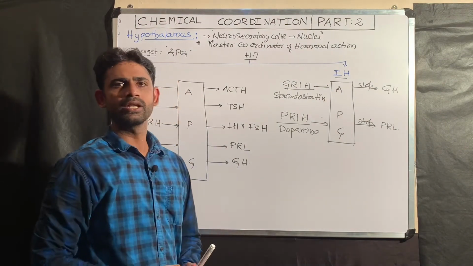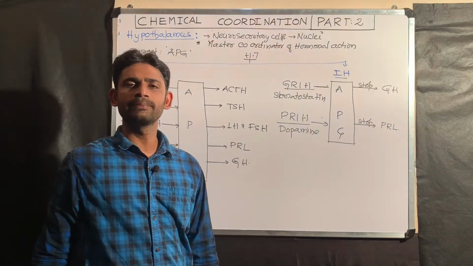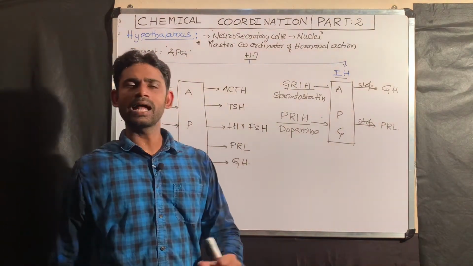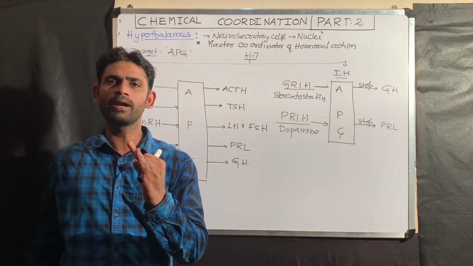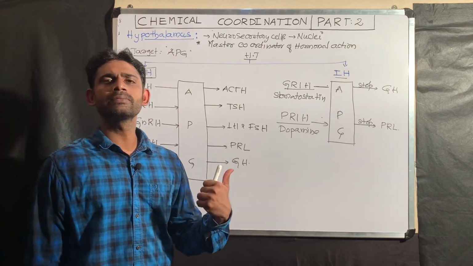So what do you need to understand? Overall, regarding the hormones released by the hypothalamus, here I discussed two types. One is releasing hormones and another one is inhibitory hormones. The second point is: what is the target for the hormones released by the hypothalamus?